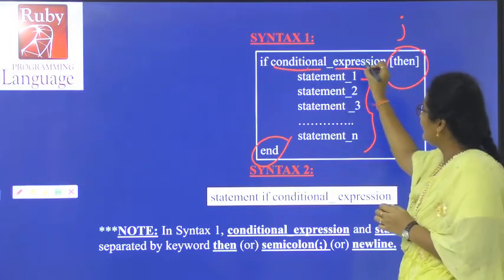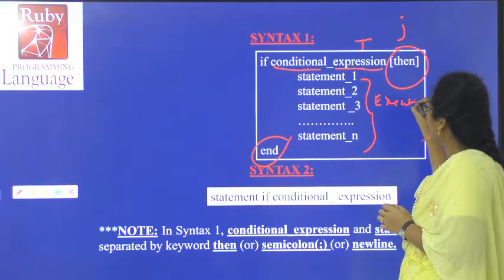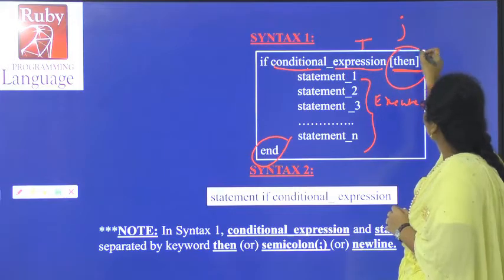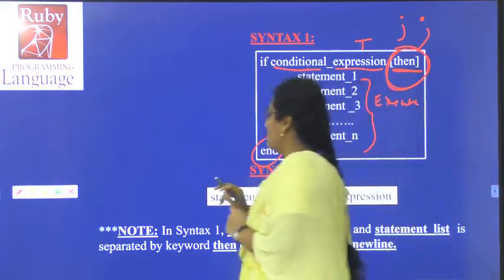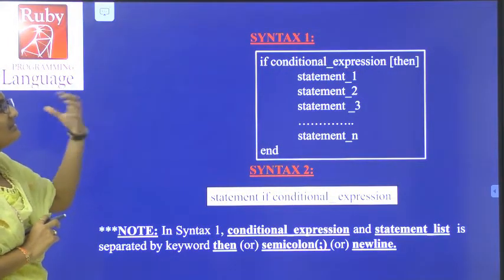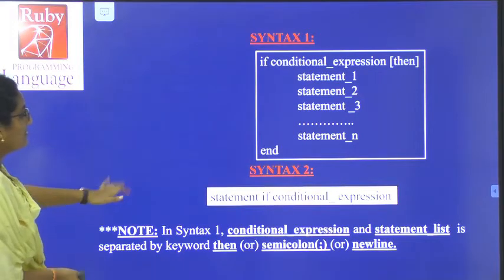If these conditions and expressions are true, then we execute these statements. For that we use the word then here. Instead of then, we can use a semicolon also.